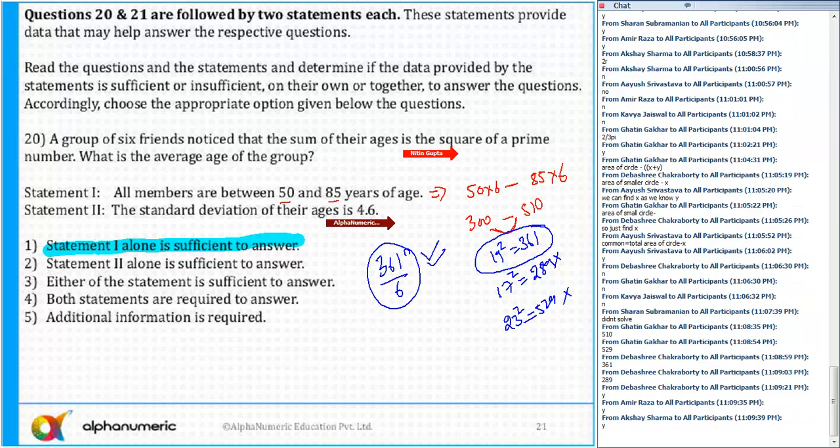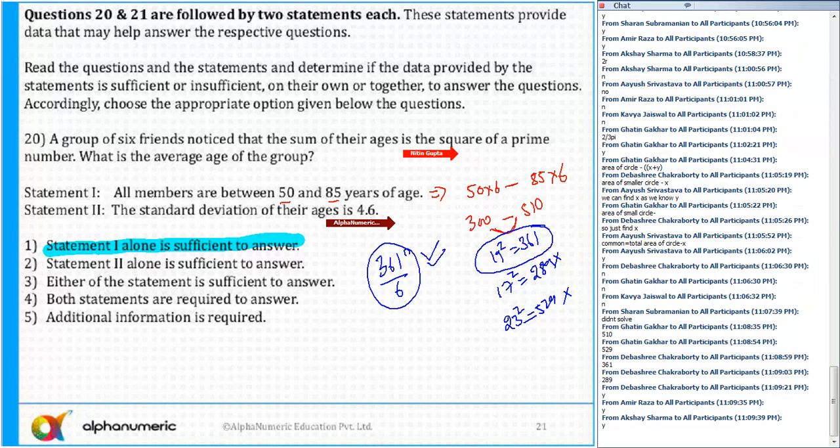Now every year in the XAT I have seen they ask usually one question based on mean, median, mode, or like standard deviation. Every year when you solve the paper for the last 4 to 5 years, you can find one question based on mean, median, mode and deviation. So I'll say that it's better to leave yourself 40 questions. There is no point of spending too much time on these topics.